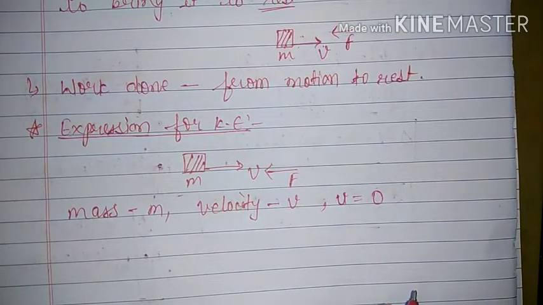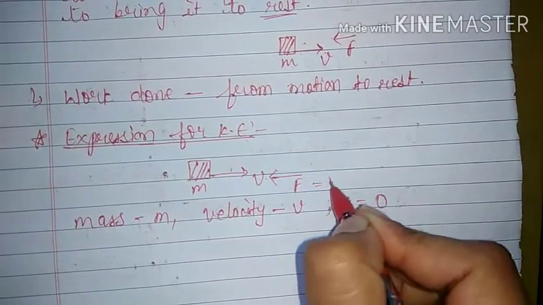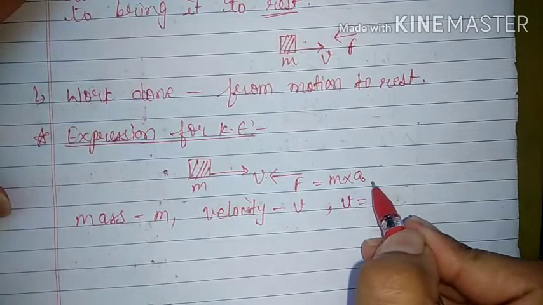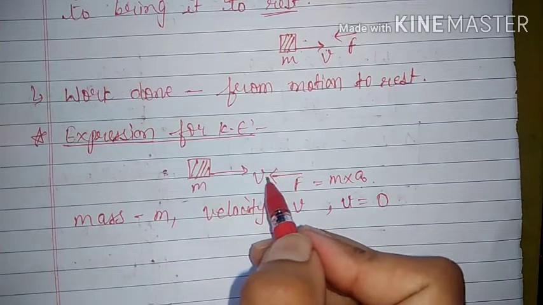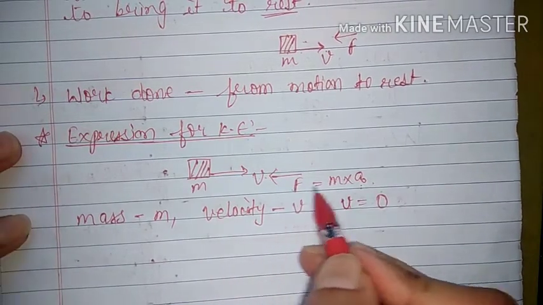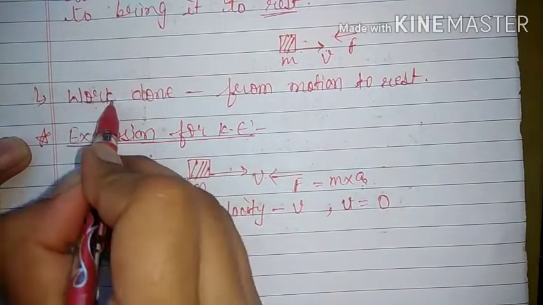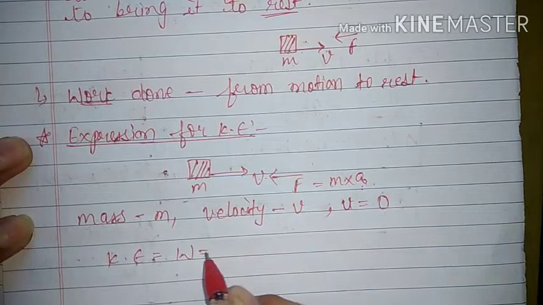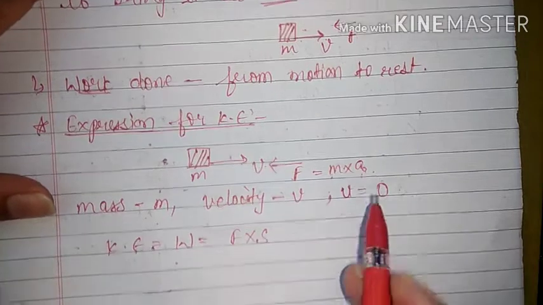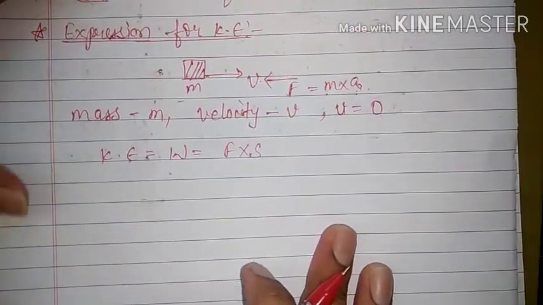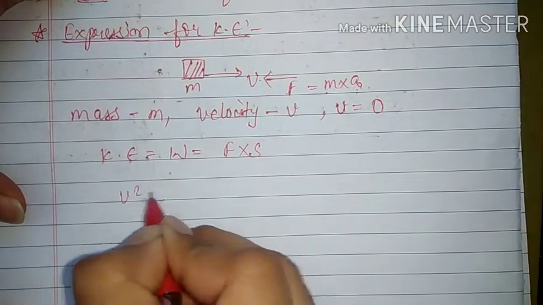Okay, now the force which we are applying in this direction is equal to m into a, that is the acceleration. Actually this is not acceleration, this is retardation, because we are applying the force in opposite direction to the motion. So here the amount of force is this, and for calculating our kinetic energy, which is equal to the amount of work done, work done is equal to F into S. Now we have F but we do not have S, so we have to calculate S, and for calculating S we will use one of the equations of motion,